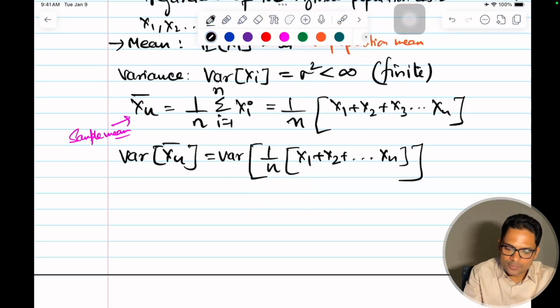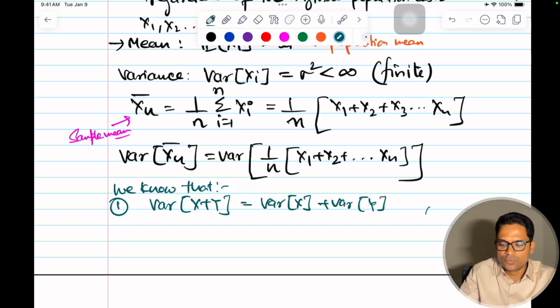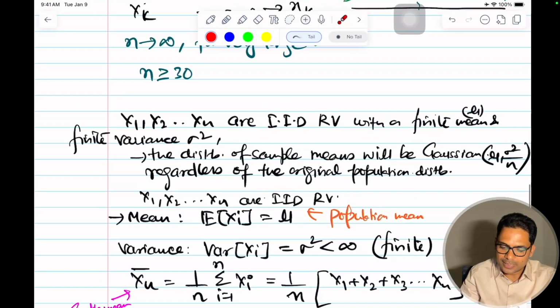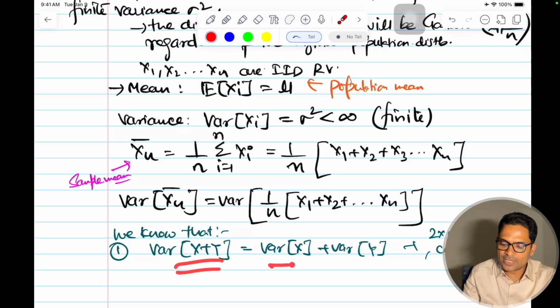So the two things we know already from the past. First, the variance of x plus y is equal to the variance of x plus the variance of y, because the covariance of x and y is 0. There's one more term, plus 2 times the covariance of x and y, but this is equal to 0 because the assumption is IID, independent, and as soon as two variables are independent, the covariance becomes 0. We have seen that multiple times. So the variance of x plus y is the variance of x plus the variance of y.